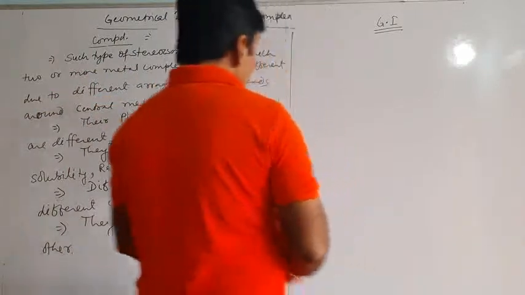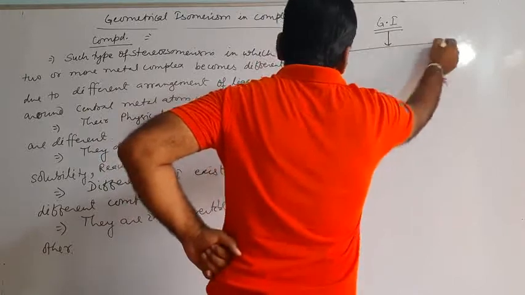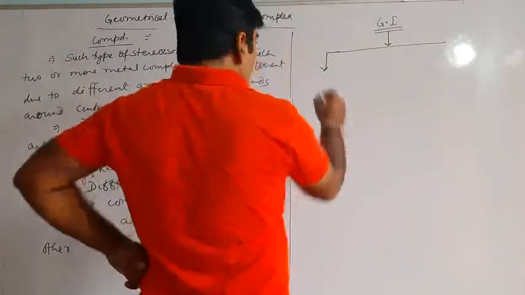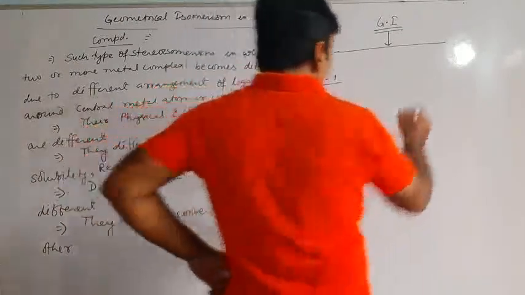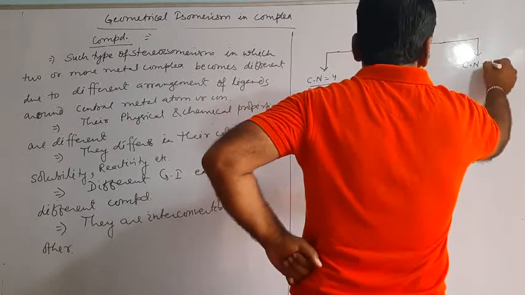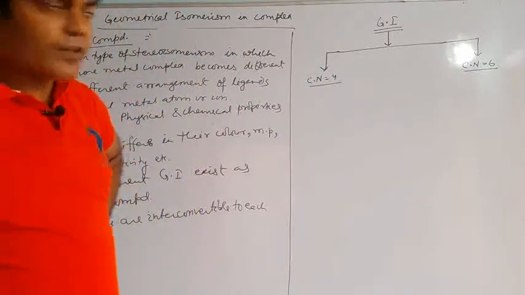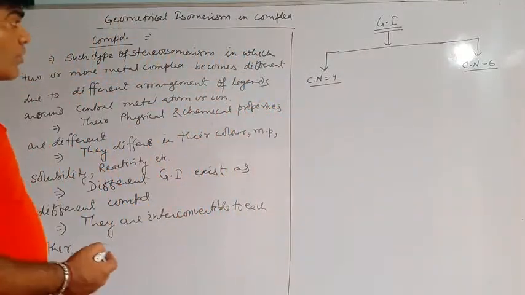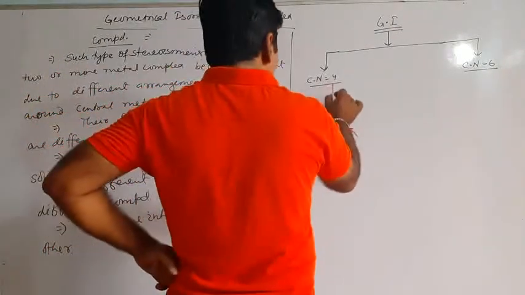We will discuss geometrical isomerism in complex compounds with coordination number 4 as well as coordination number 6. With coordination number 4, there are two different types of complex.